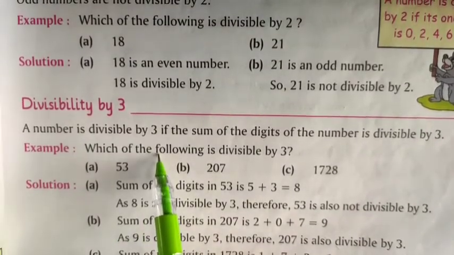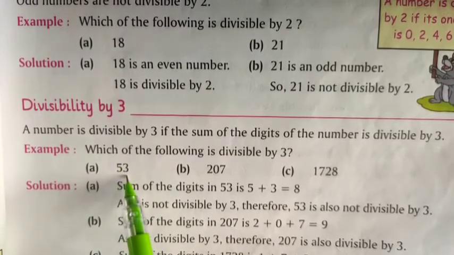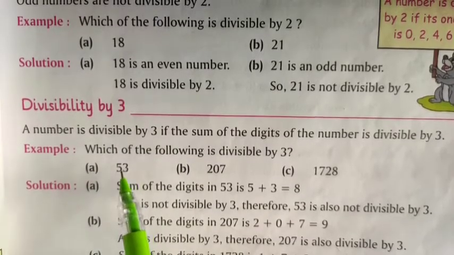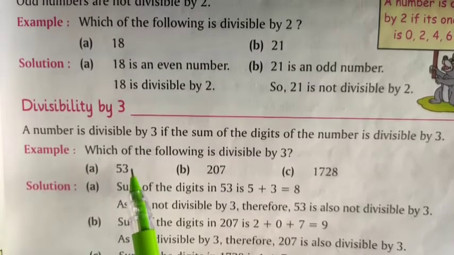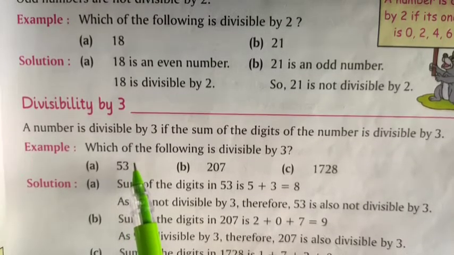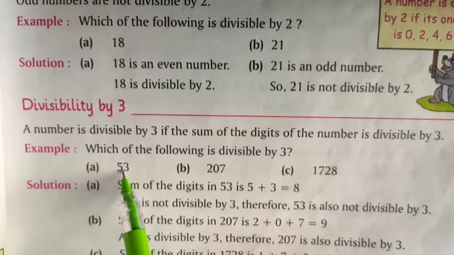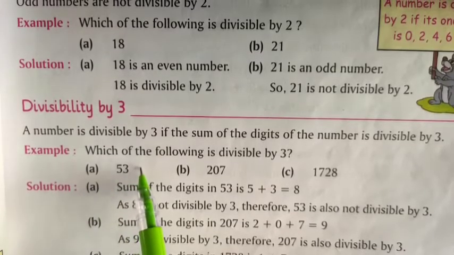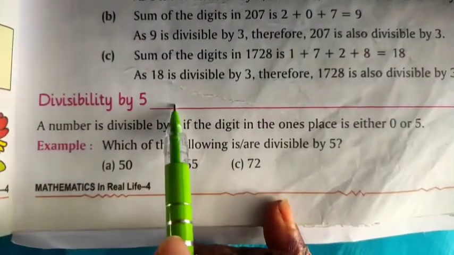Divisibility by 3 का रूल ये है कि कोई भी नंबर दिया हुआ है उसकी जो भी डिजिट्स गिवन है उन सबको हम प्लस कर देंगे, सम कर देंगे. जो सम करने पे आएगा, if that sum is divisible by 3, then we can say that number is divisible by 3. If the sum is not divisible by 3, then we can say that number is also not divisible by 3.